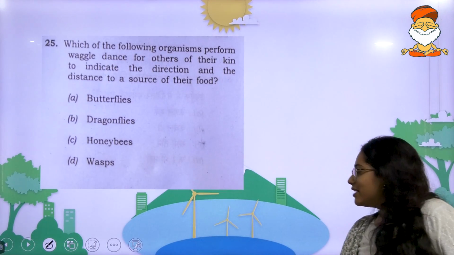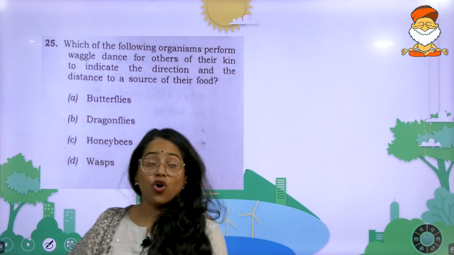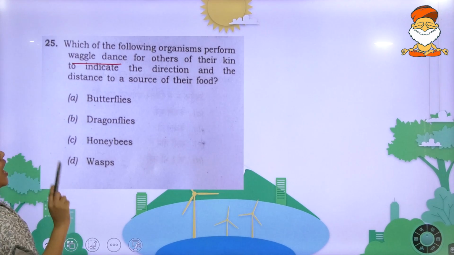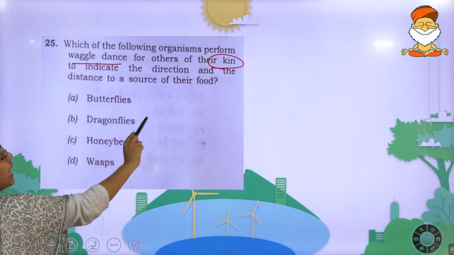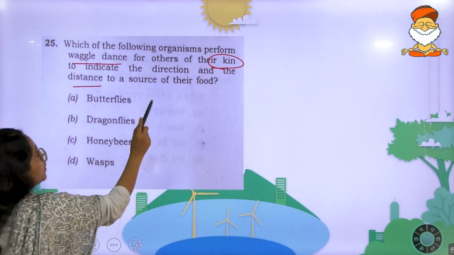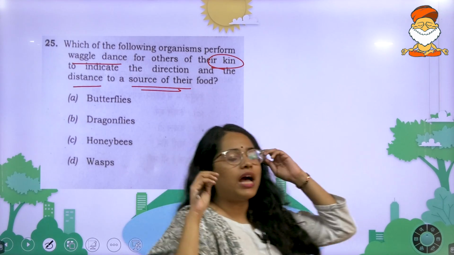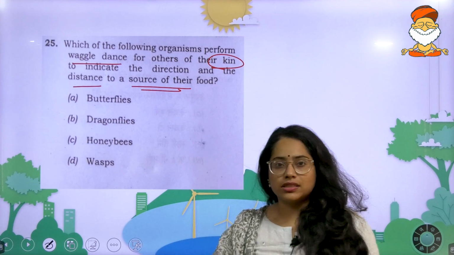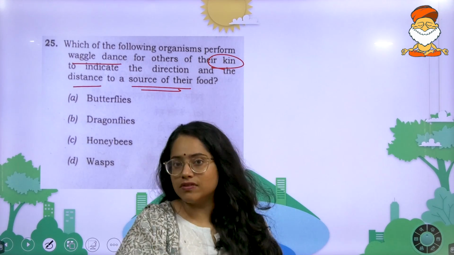Moving on to the next question. Which of the following organisms perform a waggle dance for others of their kin to indicate the direction and the distance to a source of their food? If you have any idea, now again this year when we were discussing the species, I told you there was this Apis carignorum which got discovered in the Western Ghats.